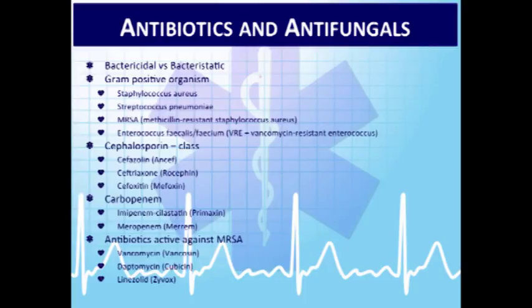I want to give you an overview of antibiotics and antifungals and a little bit about how they work and what they actually work against. So listed up here are the common organisms that you're going to be pretty much going up against, and these are gram-positive organisms. A lot of your activity against MRSA, or methicillin-resistant Staph aureus, is going to be active also against these other gram-positive organisms. Top of the list, I have Staph aureus. The second one, strep pneumonia, MRSA, and next one down is Enterococcus.